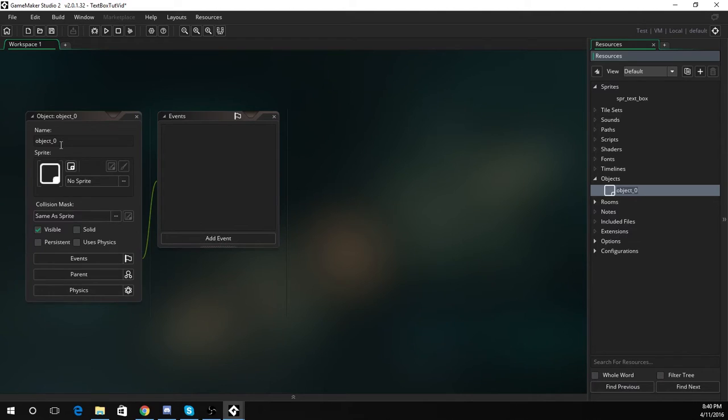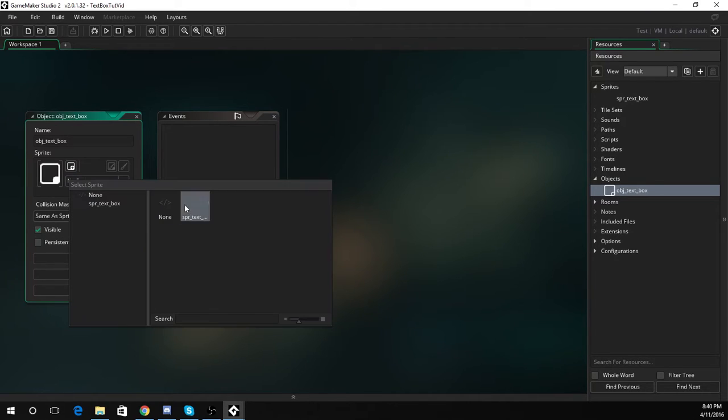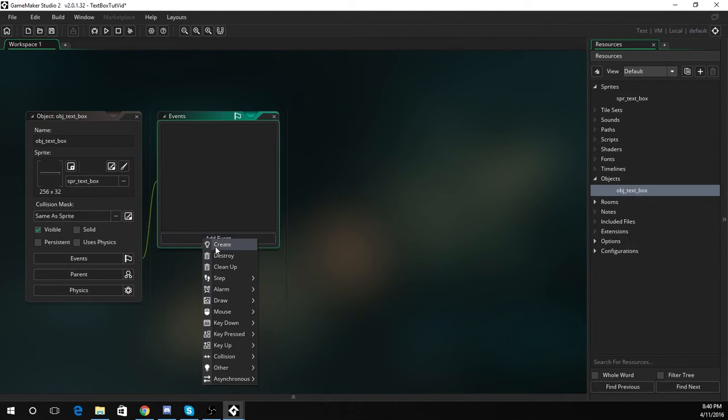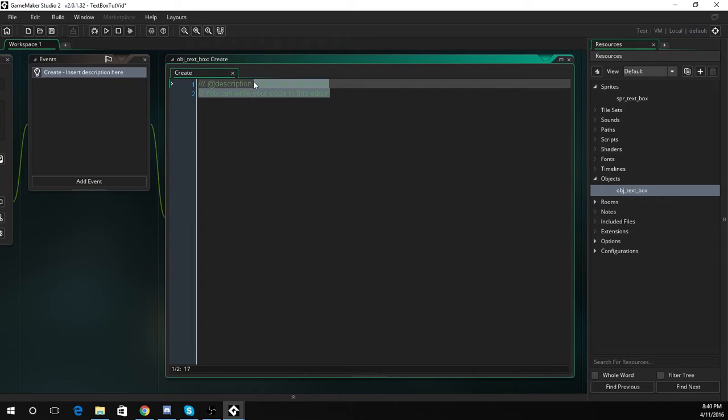Our next order of business is to create the object. Here we'll be creating object text box, and this is where we're going to be doing all of our code. We only need one object to do this tutorial. Let's assign the sprite to our object. Now we will create a create event. Let's name this initialize variables.